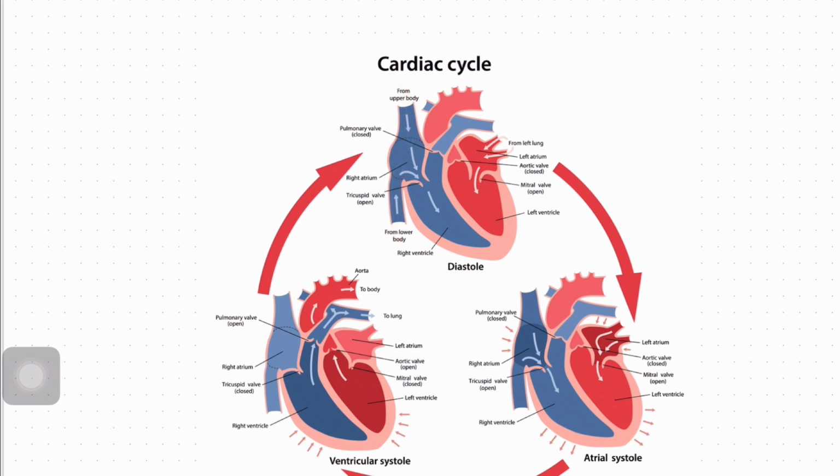The blood comes into the right atrium, goes into the right ventricle, then through the pulmonary arteries goes to the lungs, comes back through the pulmonary veins into the left atrium, goes into the left ventricle, and via the aorta is distributed throughout the whole body. So this is the basic structure of the heart.